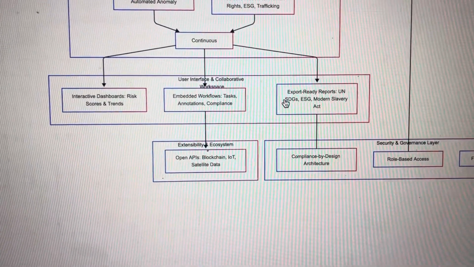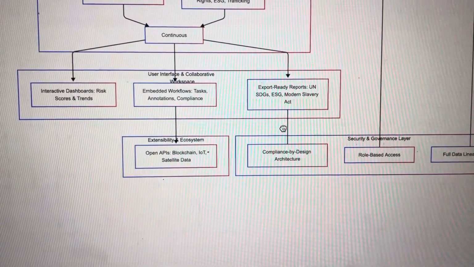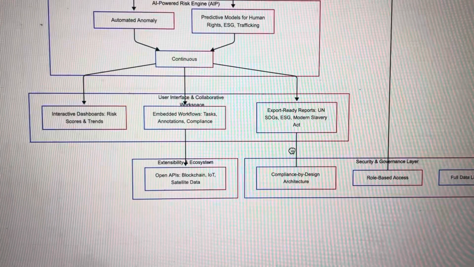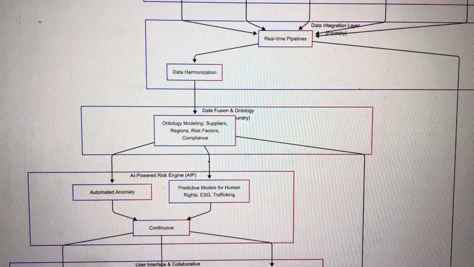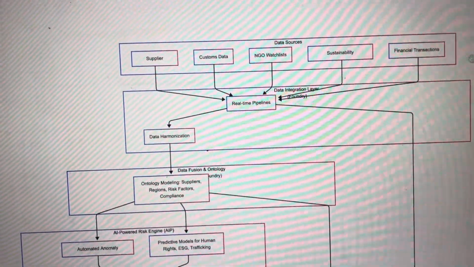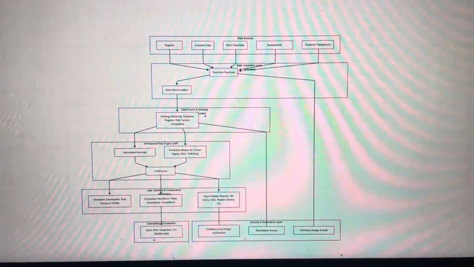We will also be able to collaborate, whereby teams can annotate, assign tasks, and build an audit trail for transparency. And that is our idea of what we're trying to build on Foundry.